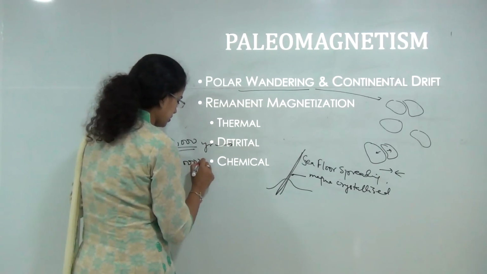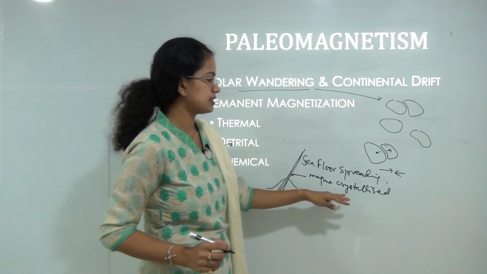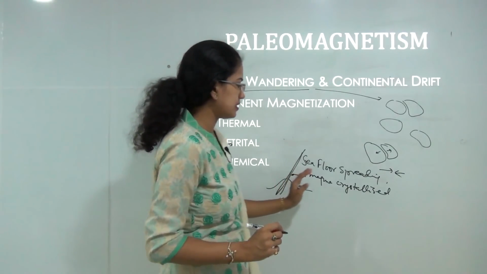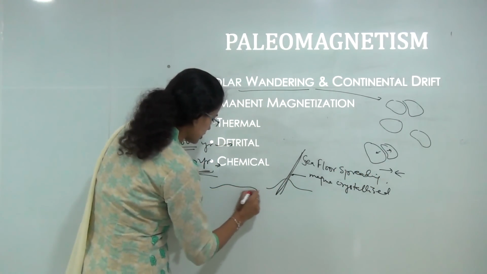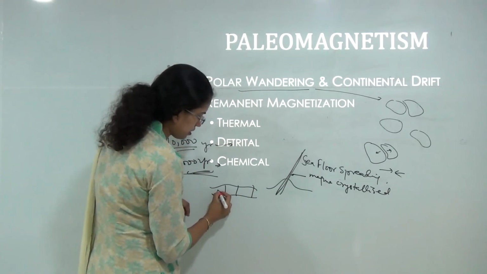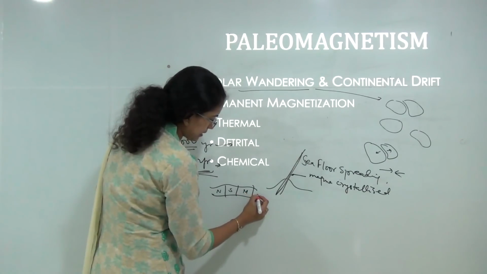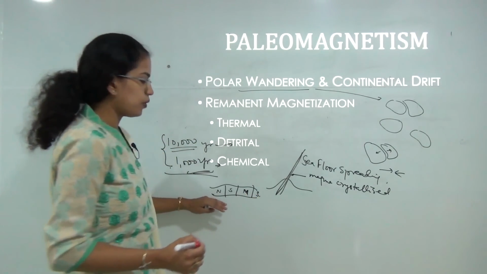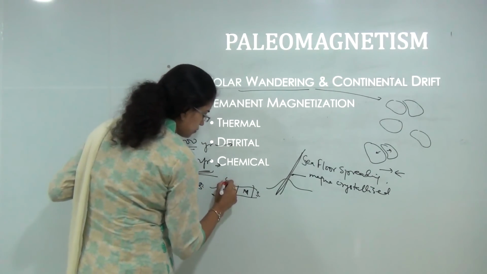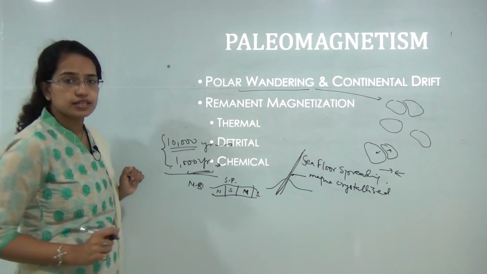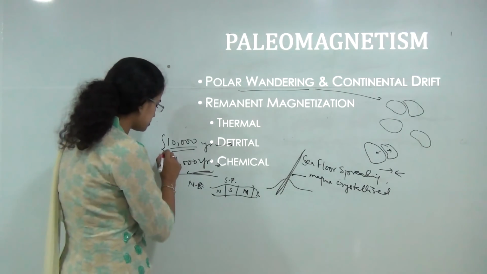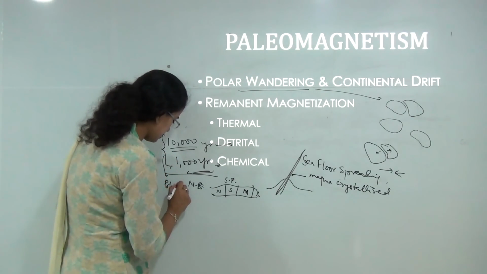At 1000 years ago, if I talk about this magma, the crystallization would vary, and this could be understood by understanding the rock structures within the sea. So I can say the rocks have different magnetic properties. So you have the polar reversals that can be seen in the rocks. So you have North Pole to South Pole and South Pole to North Pole. So you can have alternate arrangements of rocks or different gradations in the arrangement of rocks, and those can be understood by the polar reversal concepts.